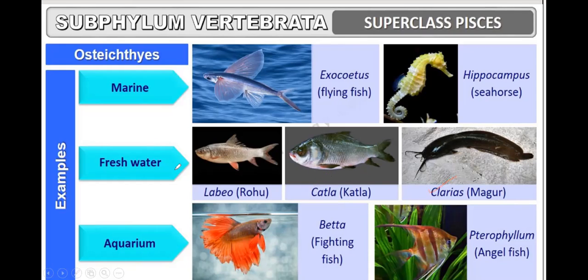These are freshwater fishes. Aquarium fishes: Betta, the fighting fish, and Pterophyllum, the angelfish. So these are some of the members of class Osteichthyes.